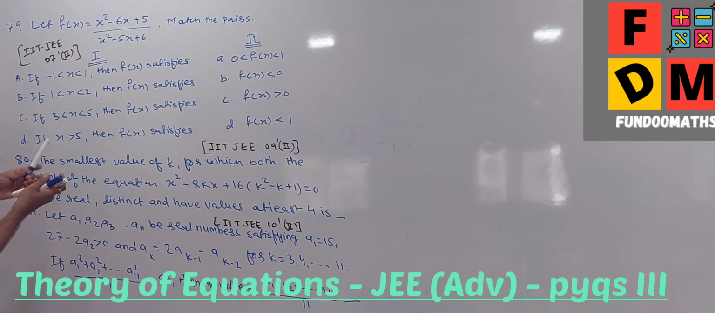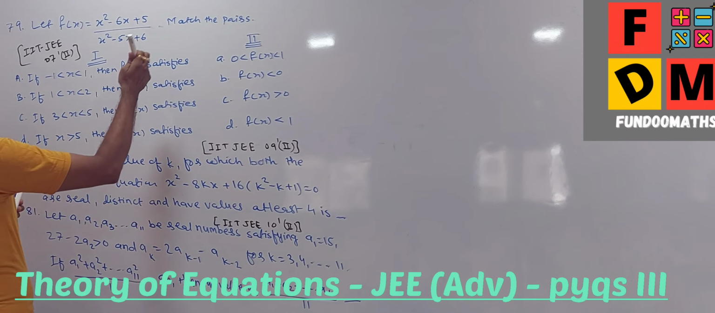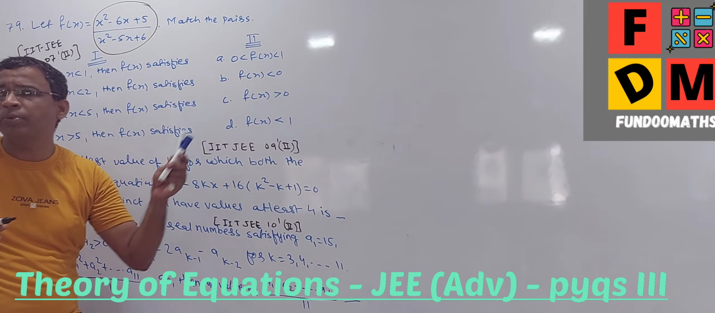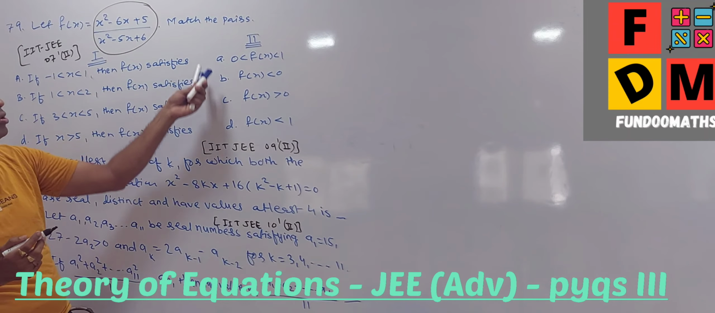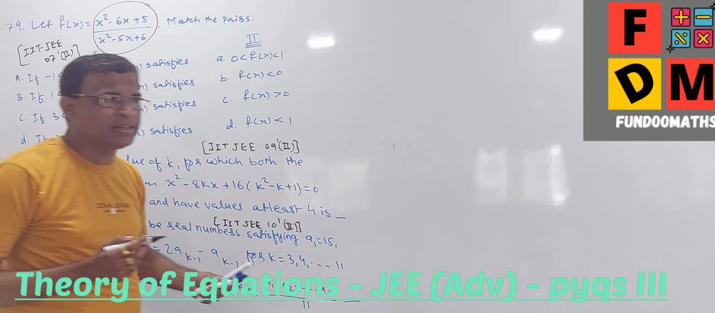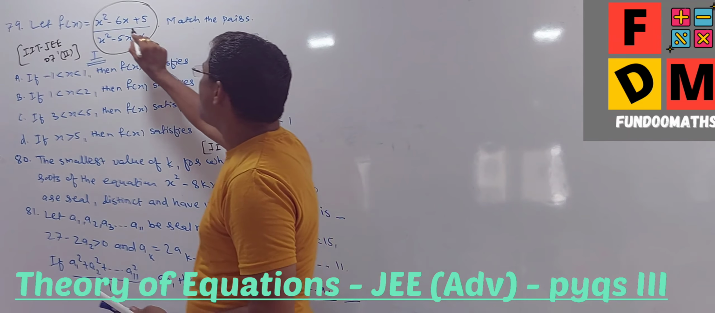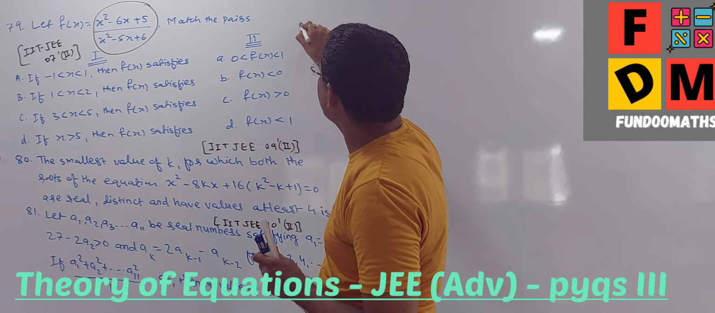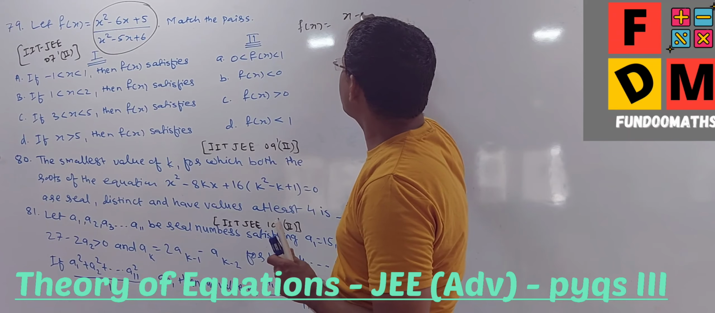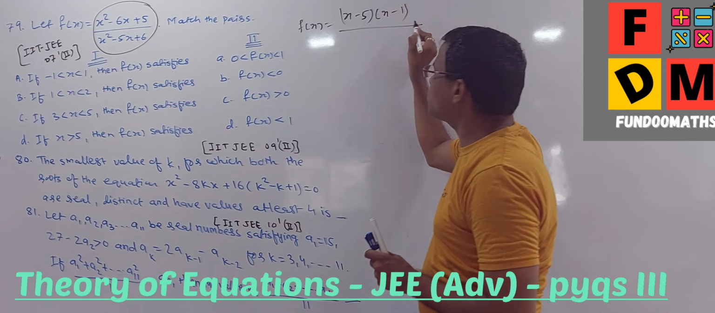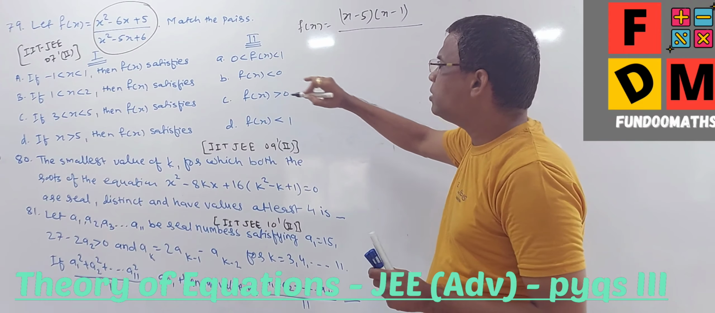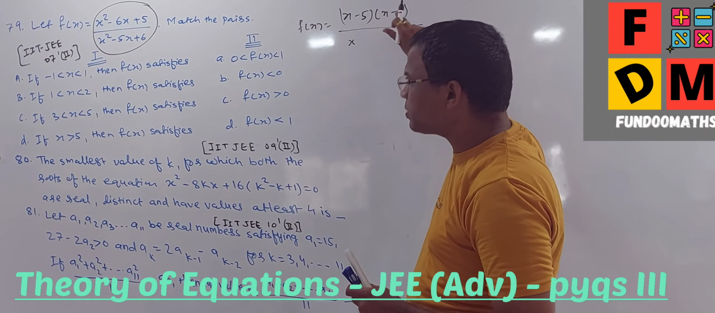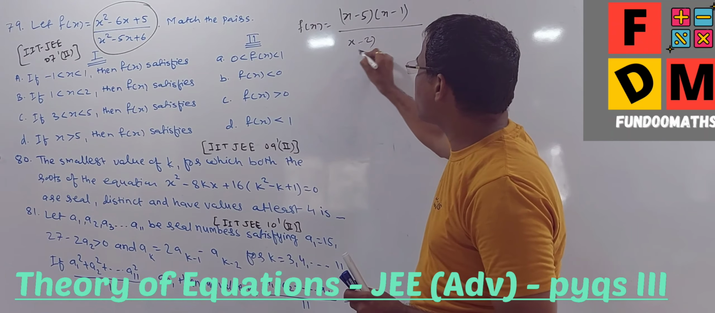They are given f of x, which is this polynomial in fraction form, and they ask us to match the pair. There is a possibility that you will get more than one answer on this side, so that is always a JEE Advanced kind of question. Let me first draw the graph, because using the graph it will be easier. x square minus 6x plus 5 gives f of x is equal to (x minus 5)(x minus 1), the factors which you would have learned in 8th standard. And x square minus 5x plus 6 will be (x minus 2)(x minus 3).